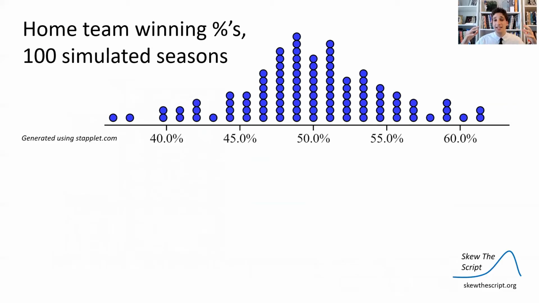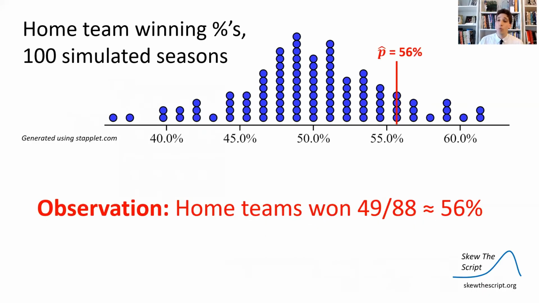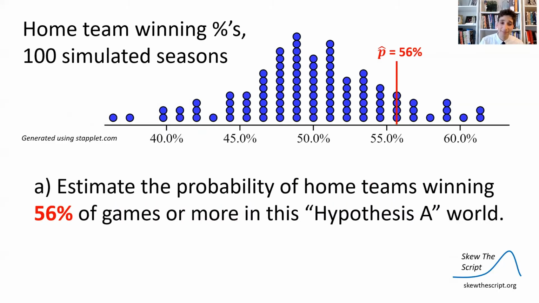So imagine we did that simulation 100 times. So each of these dots represents the winning percentage of the home teams for a simulated season. So these are 100 seasons under hypothesis A, no home court advantage. What we observed in the real world was that the home teams won 56% of the time.